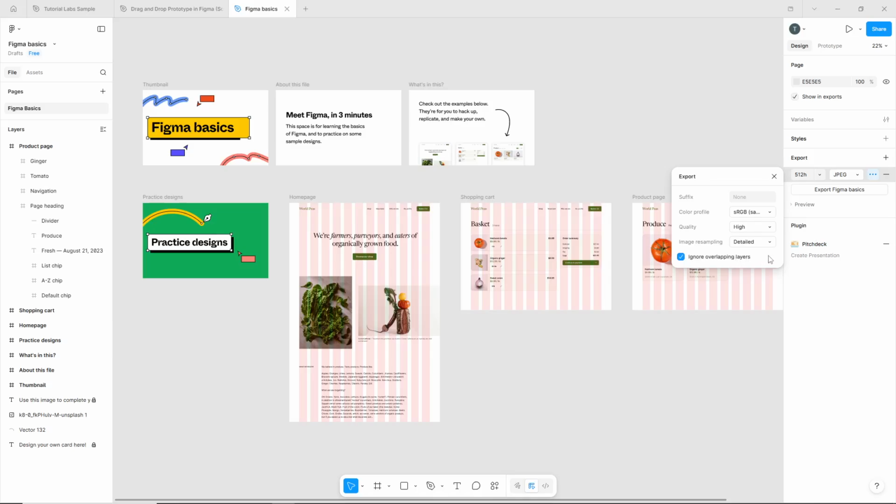Once you've configured all your settings to your preference, simply click the Export button. Your file will be saved to your chosen location in the format you selected. And that's it. You've successfully exported your Figma design in your preferred format.